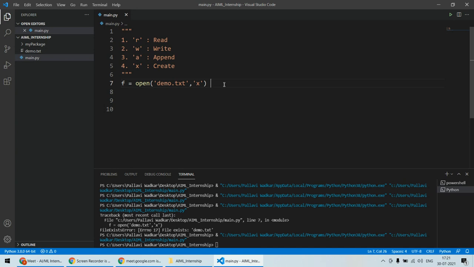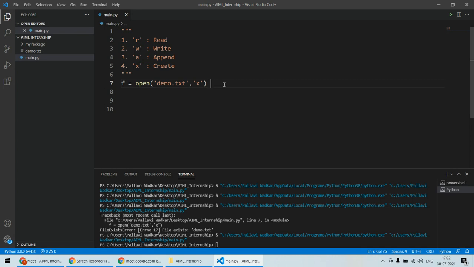Secondly, if I use this file in write mode, it will open the file for writing purposes. And in that case, if there is no file present in our folder, it will create that file. In case of append mode, if you open that file in append mode, it will again create the file if there is no file, and it will open it for appending data. In case of create mode, it will open a file or create a new file by some specified name. So whatever name you provide, by that name it will open or create that particular file.